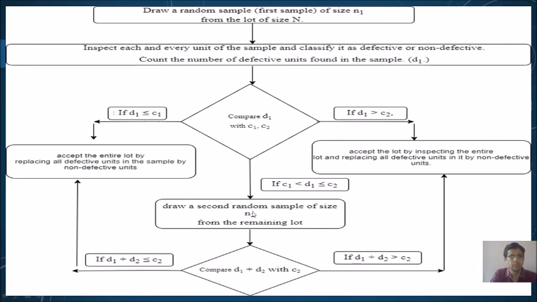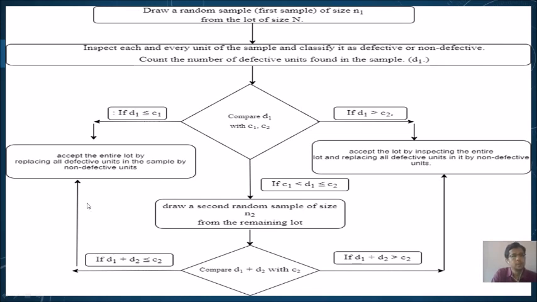In such a situation, we draw a second random sample of size n2, and then again we will count the number of defective units in this sample, which is denoted by D2. Now D1 plus D2 is compared with C2, that is the acceptance number for the combined sample, that is sample 1 as well as sample 2. So D1 plus D2 may be less than C2 or may be greater than C2. If D1 plus D2 is less than or equal to C2, we will accept the lot.